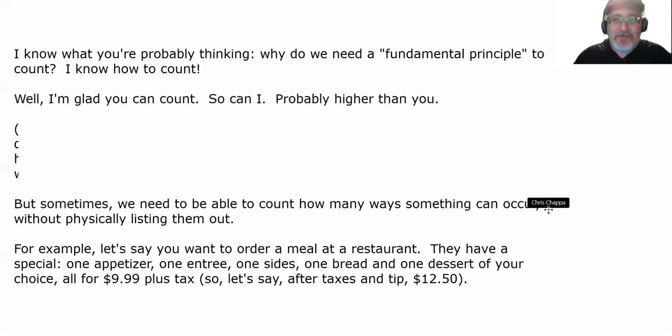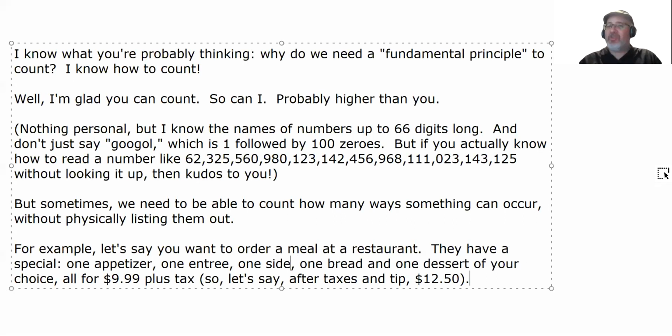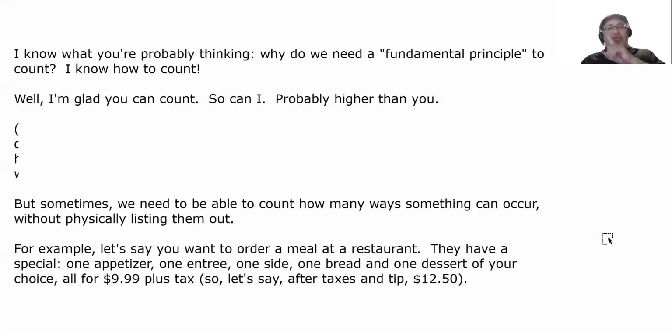But sometimes, kidding and showing off aside, we need to be able to count how many ways something can occur without physically listing them out. For example, let's say you want to order a meal at a restaurant. They have a special: one appetizer, one entree, one side, one bread, and one dessert of your choice, all for $9.99 plus tax. So let's say after taxes and tip, it's $12.50.